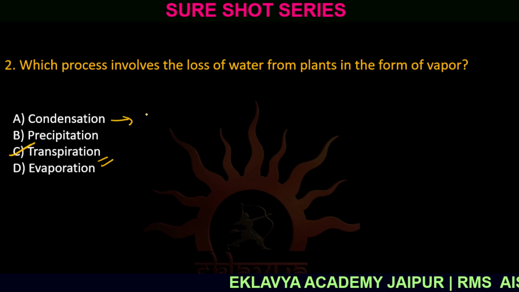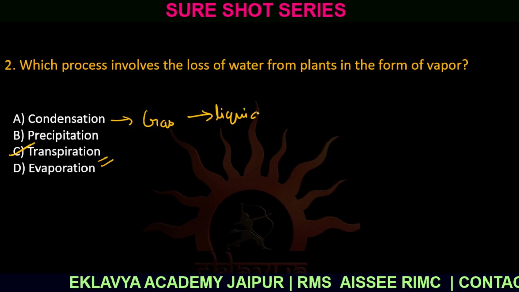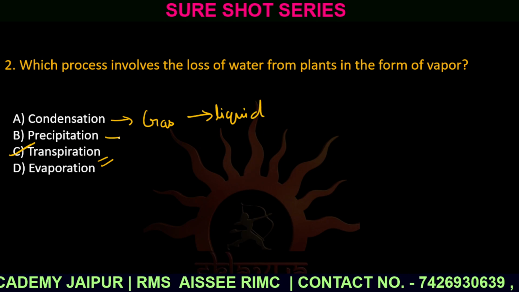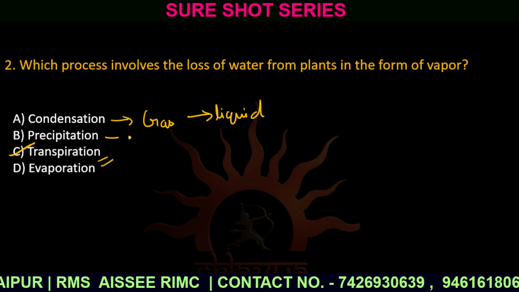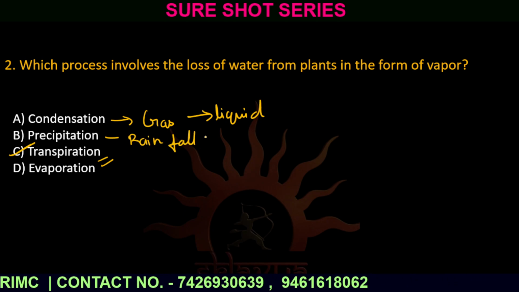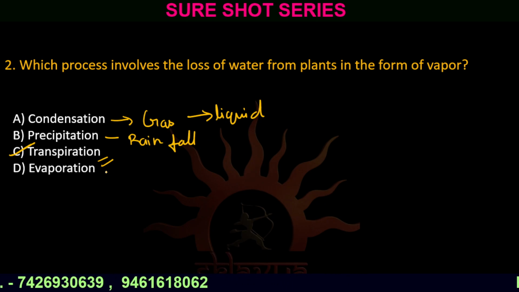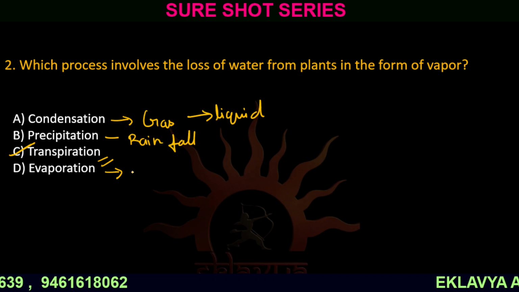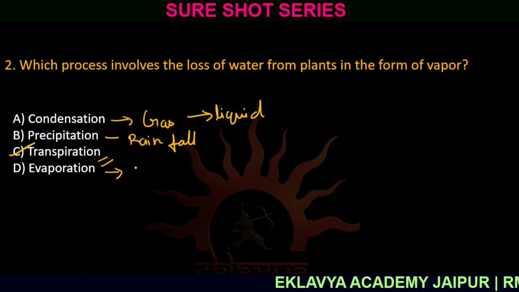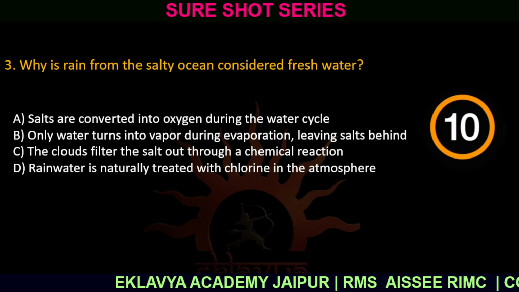Condensation is the process in which gas is converted to liquid. Precipitation is the process when there is rainfall. The process of water dropping from clouds is known as precipitation. Evaporation is when water heats up and forms water vapor to form clouds. That process is known as evaporation. So the correct answer is option C.